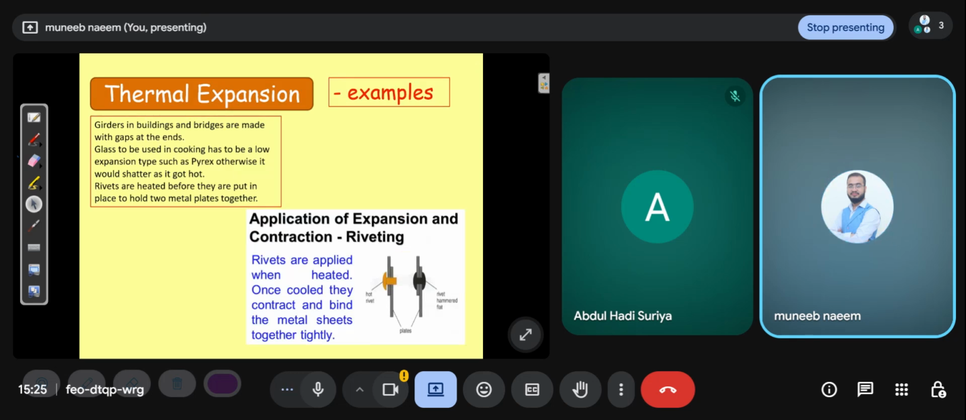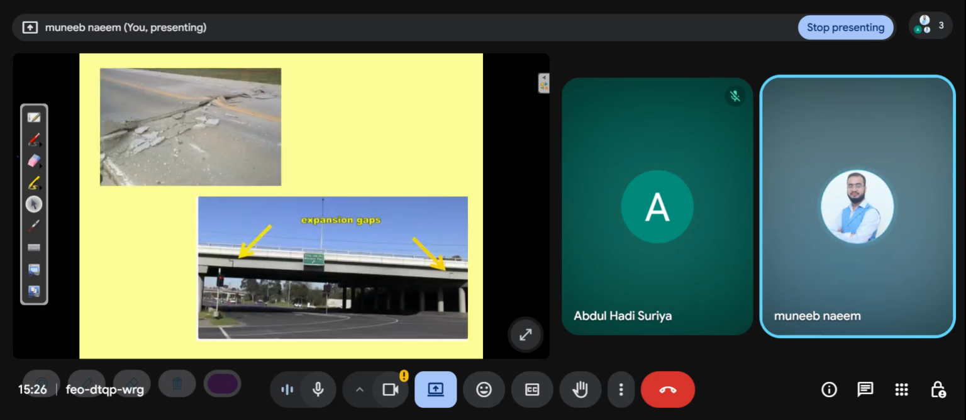Thermal expansion. Girders in buildings and bridges are made with gaps at the ends. Glass to be used in cooking has to be a low expansion type such as Pyrex, otherwise it would shatter as it got hot. Rivets are heated before they are put in place to hold two metal plates together. This belongs to the previous slide, so I left it. Application of expansion and contraction: riveting. Rivets are applied when heated. Once cooled, they contract and bind the metal sheets together tightly. So, as I discussed previously, I left this slide.